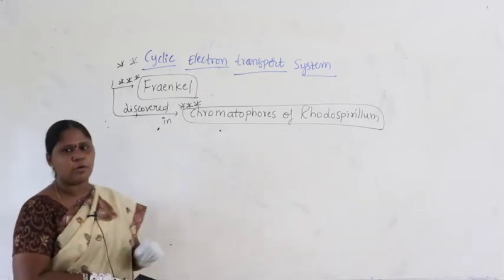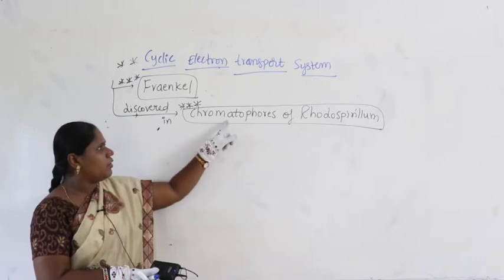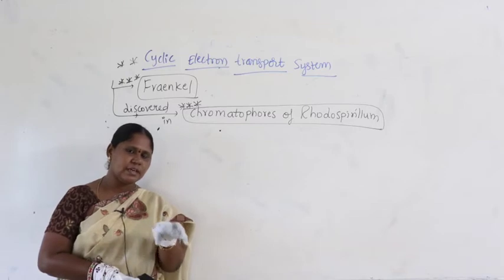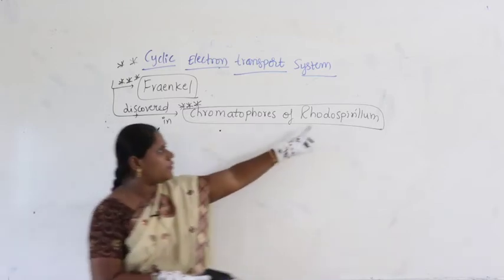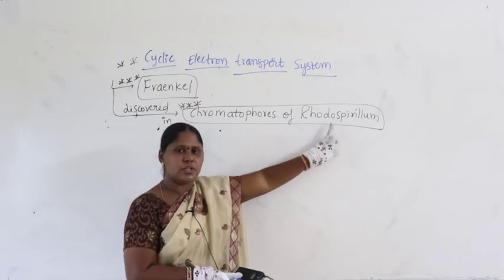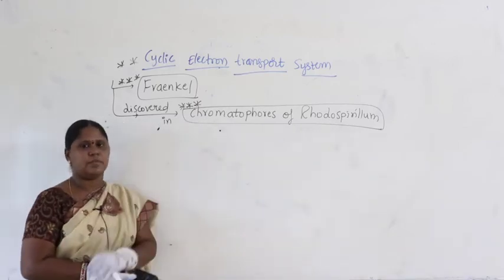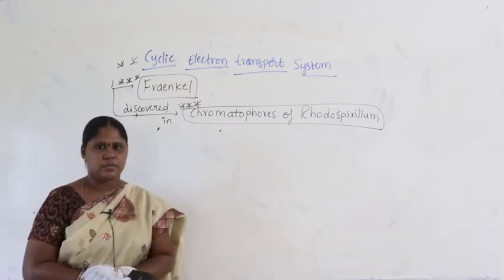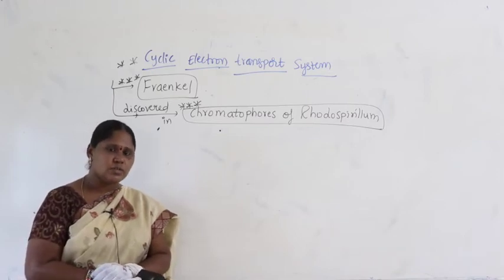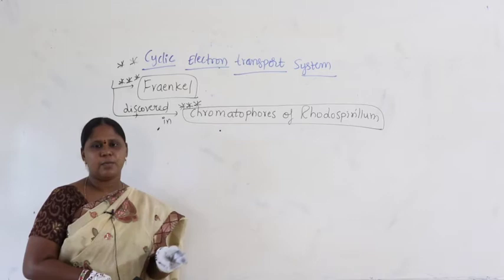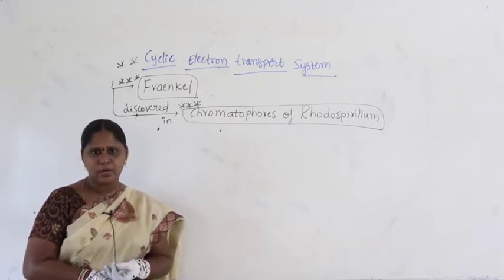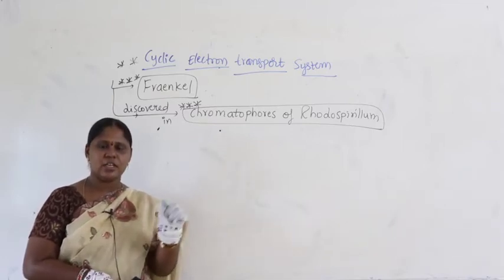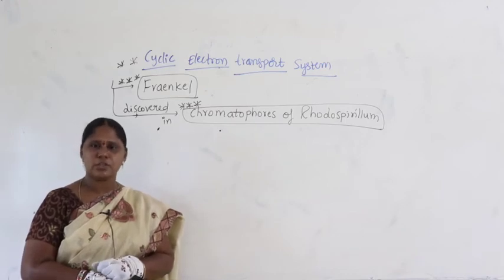Similarly, what is meant by chromatophores? You remember we studied chromatophores in cytology. See, everywhere first year basics are coming, and first year concepts are arising in second year. This is related to biological classification, the second chapter of first year, and this is related to cytology of first year. In cytology we studied chromatophores. What are chromatophores? Invaginations of the cell membrane. Lamellar type, tubular type, micellar type, you remember, right? So the invaginations of the cell membrane are called mesosomes.